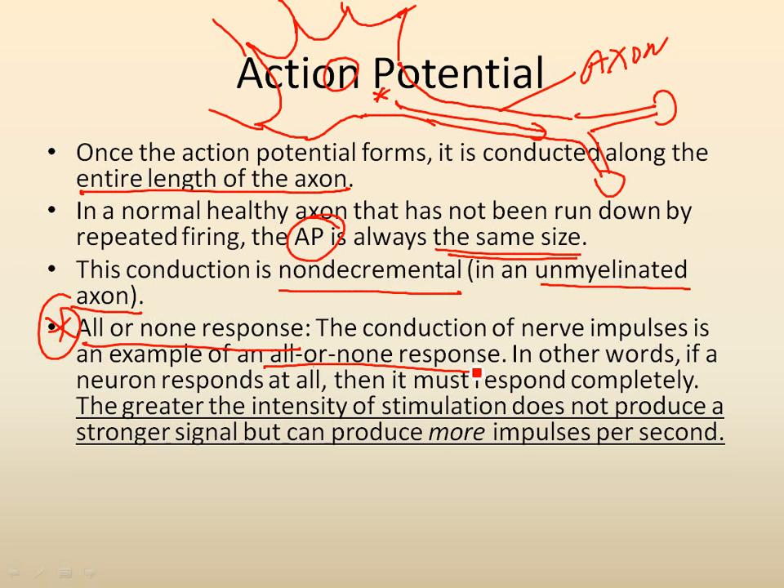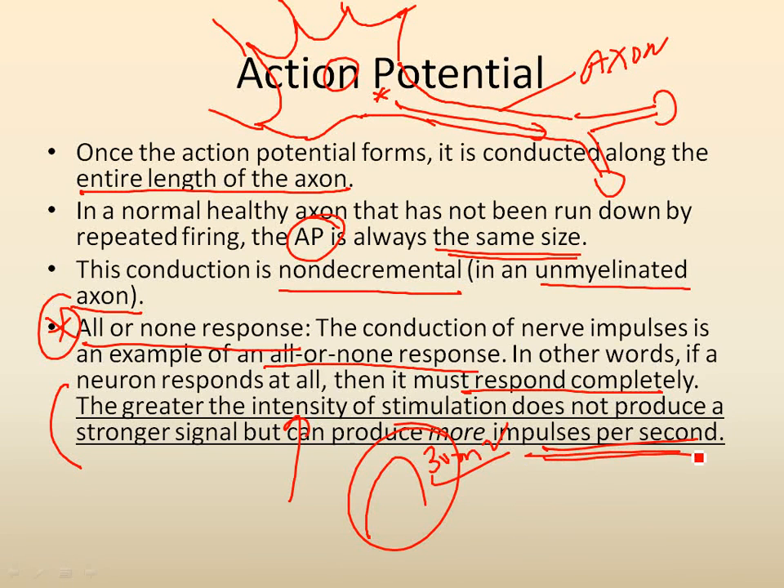The conduction of the nerve impulse is an example of the all or none response. In other words, if a neuron responds at all, then it must respond completely. And a very important concept: the greater the intensity of the stimulation, it will not produce a stronger signal, but can produce more impulses per second. For example, you are taking a nice walk and you see a tiger. That would be a stimulus of great intensity. That is not going to create an action potential which is way above 30 millivolts. It is going to be of the same intensity. It's just that there are going to be more impulses per second.